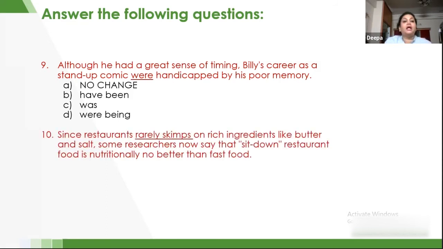Question: Since restaurants rarely skims on rich ingredients like butter and salt, some researchers now say that sit-down restaurant food is nutritionally no better than fast food. Let's see the options.